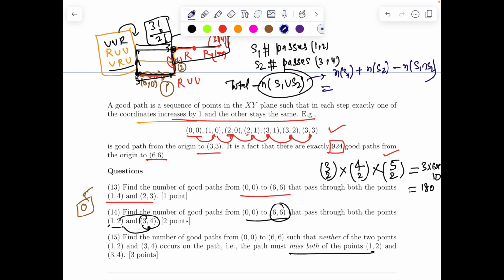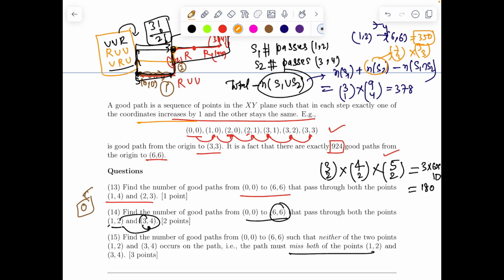Now calculating the number of paths passing through 1,2 is very easy. From the origin to 1,2 we'll have 3c1 choices, and from 1,2 to 6,6 we have 5 moves along x and 4 moves along y. So in total we have 9. Out of 9 you select any 4 or any 5, which gives you 378. Similarly, what is n of S2? Let me use a different color. It's 7c3, as you can clearly see, and 5c3, which gives 350.